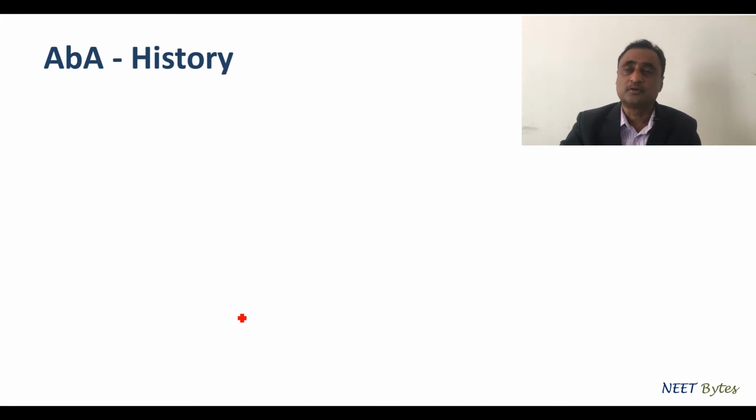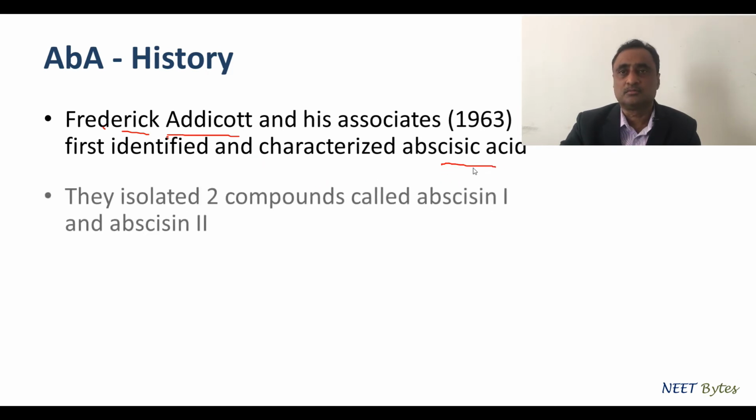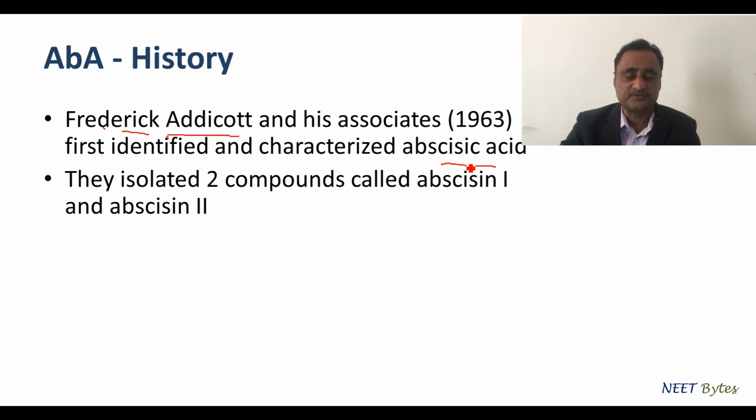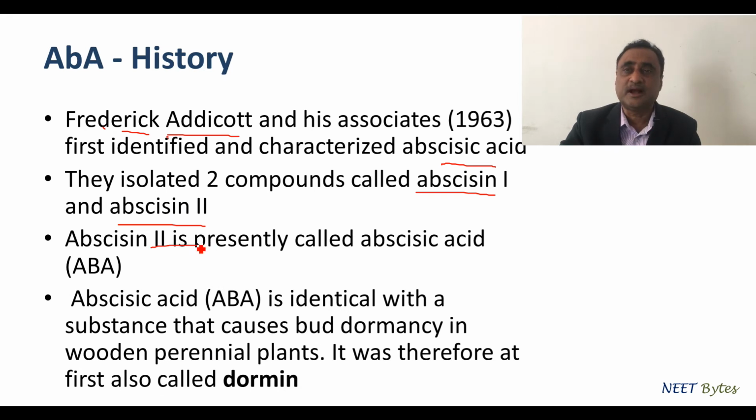Now let's talk a little bit about the history. The credit for letting us know about abscisic acid goes to Frederick Addicott. He first identified and characterized abscisic acid. They isolated two forms, abscisin 1 and abscisin 2, but abscisin 2 is presently called abscisic acid. Abscisic acid is identical with the substances that cause bud dormancy, so initially it was called dormin. Dormin is nothing but another form of abscisic acid.